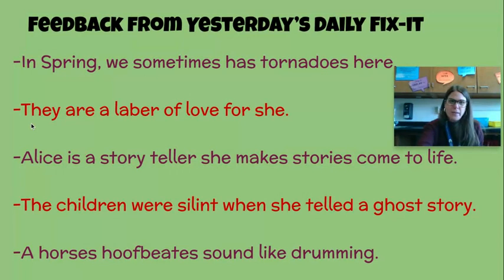Read it out loud with me, and let's see if we can hear the mistake. They are a labor of love for she. Well, that she doesn't sound right. Instead of for she, we should say for her. So if you didn't fix that mistake, go ahead and cross it out now and write her. And then we're looking for spelling mistakes this week as well, and labor is spelled incorrectly. Instead of ER, it should be OR. Go ahead and fix that if you didn't get it.